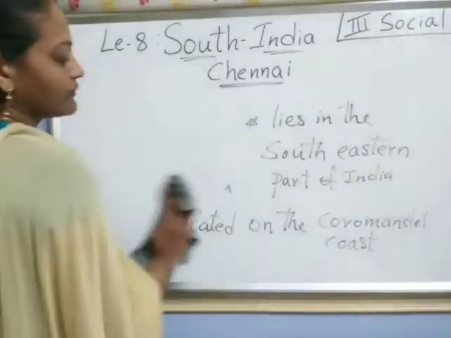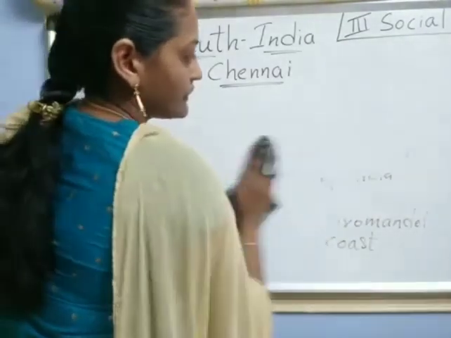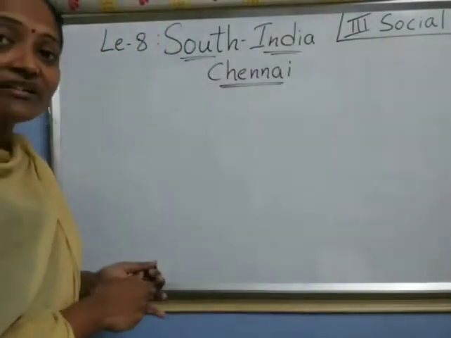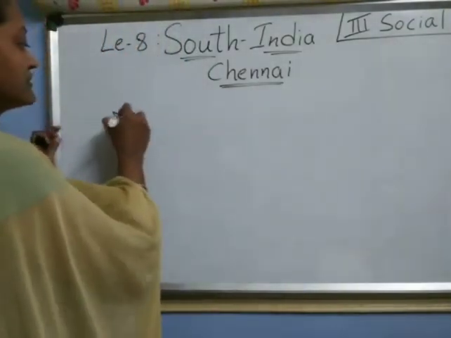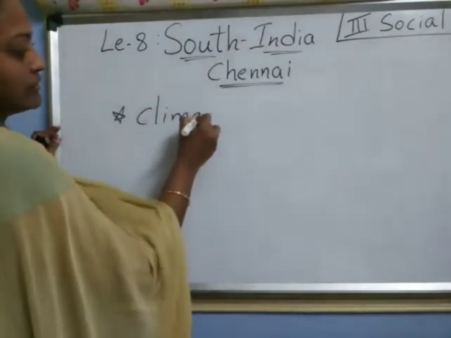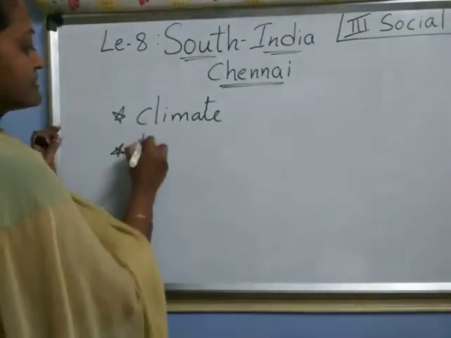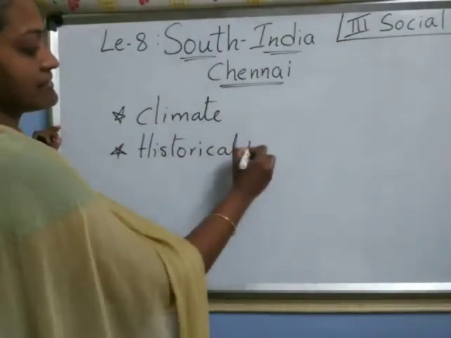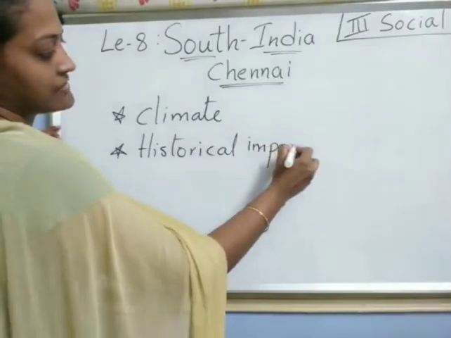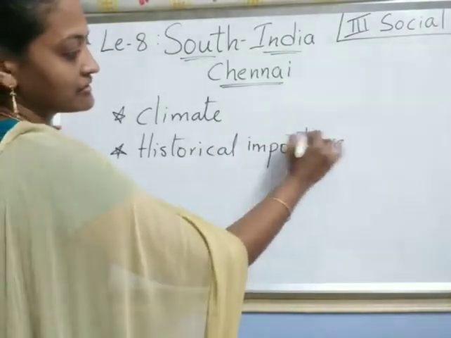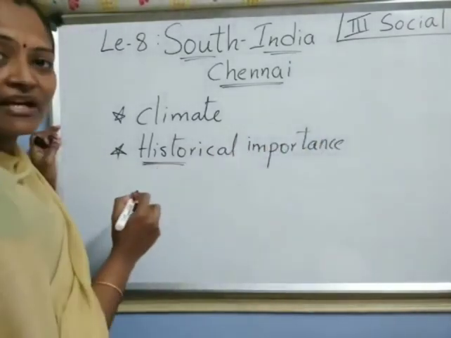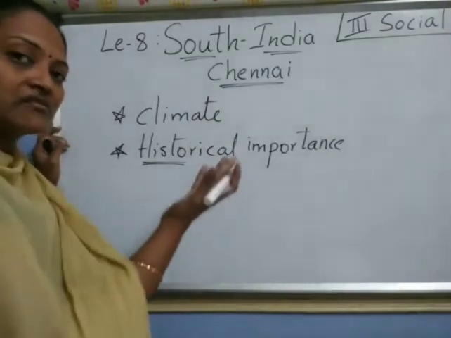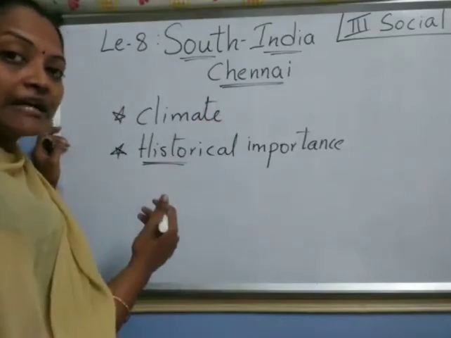Now we'll see one by one. What are the four major topics in this lesson? First one is climate. Second one is historical importance. Historical importance means history, the study of the past, in ancient time.